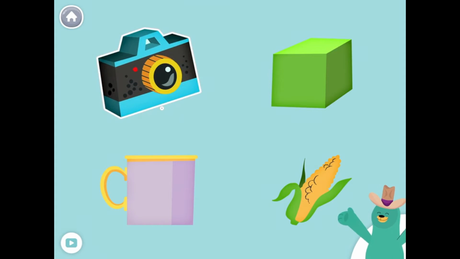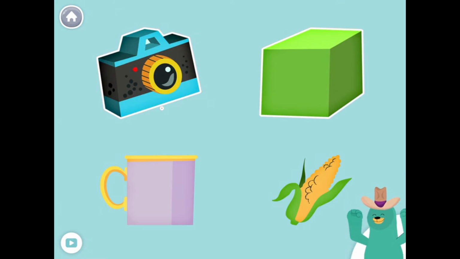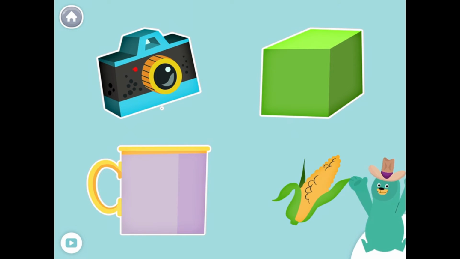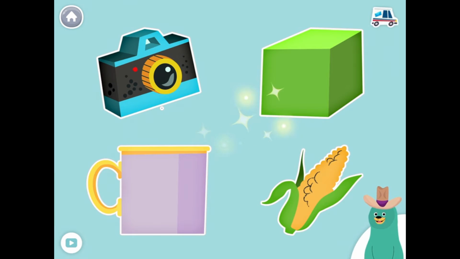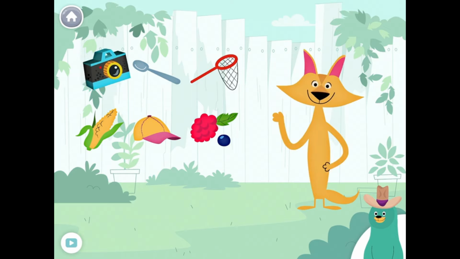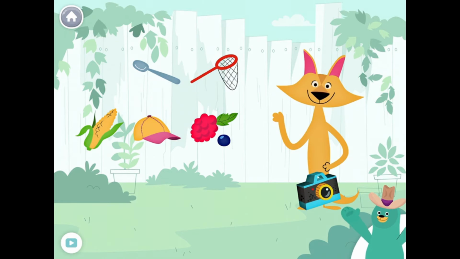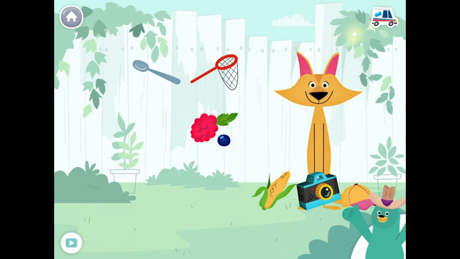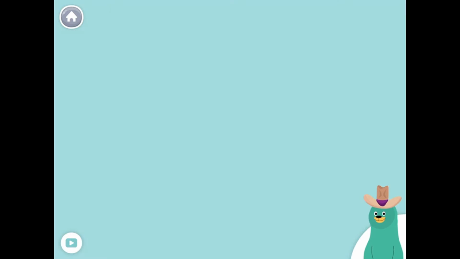Camera, cube, cup, corn. Great job! Give all the things that start with the k sound to Sandy. Camera, corn, cap. Yay! You found them!